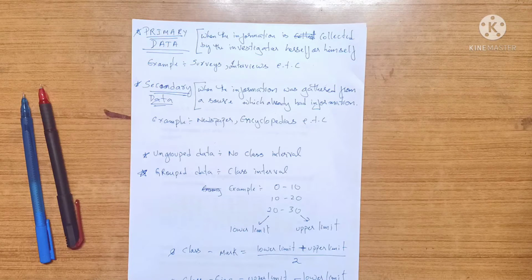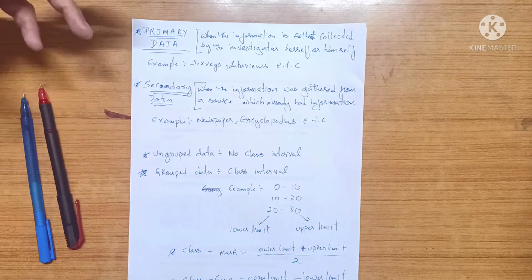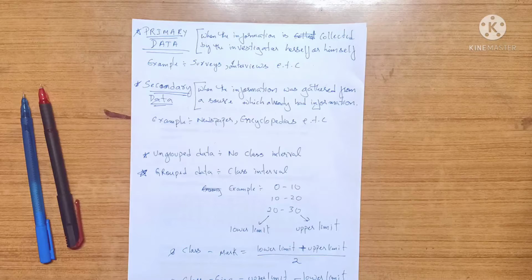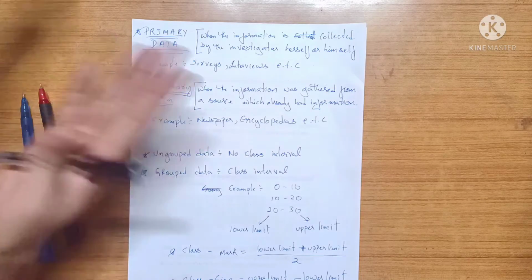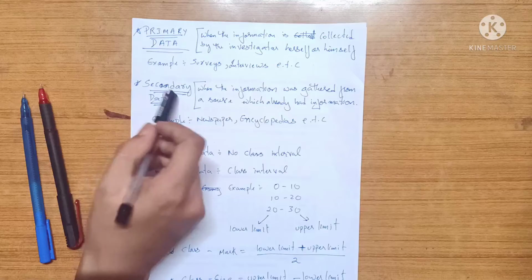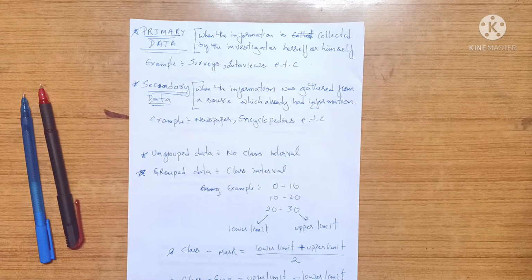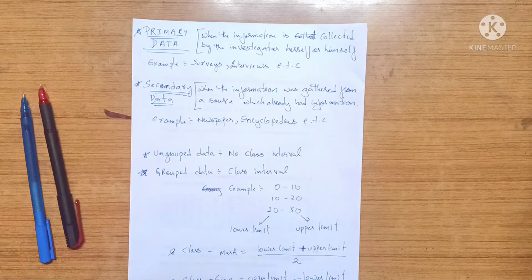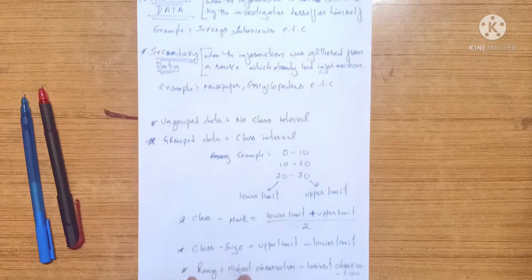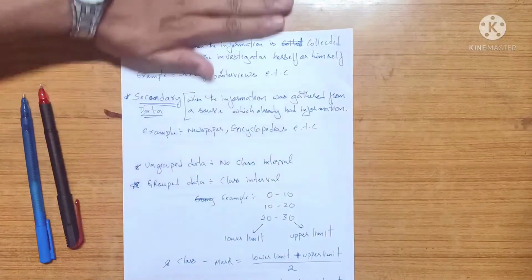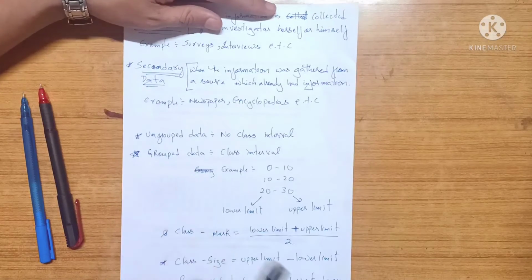Anyway, that's secondary data. It is when you collect from the internet, newspapers or encyclopedias, where information has already been uploaded. You did not collect it, but someone collected it for you and uploaded it on the internet, and you're just collecting the data that people uploaded. Then you collect all that data and make your own personal data. That's secondary data. So that's basically the difference between primary data and secondary data. That's complete. 14.1 has literally two questions.